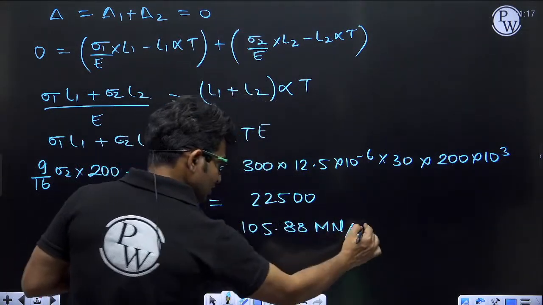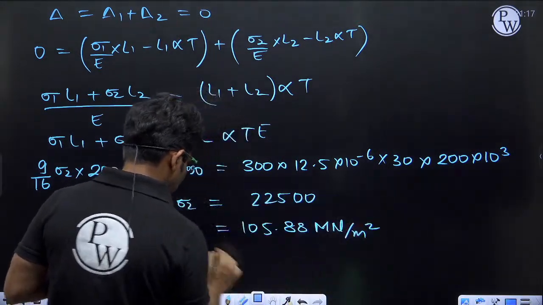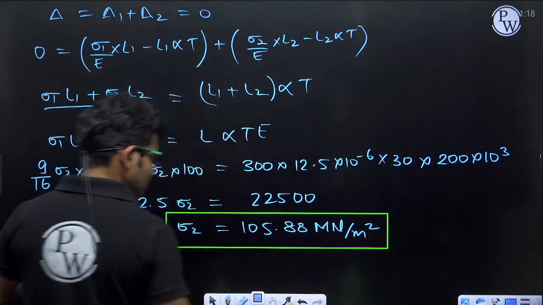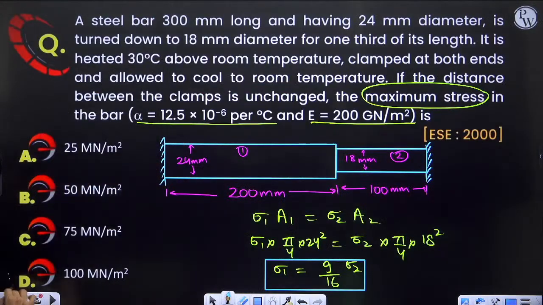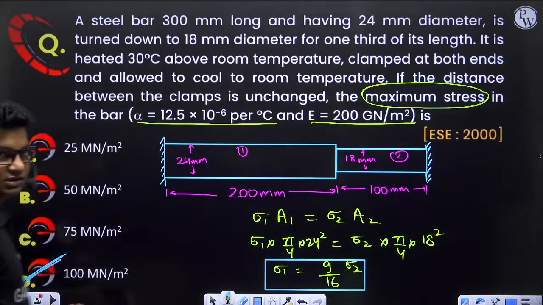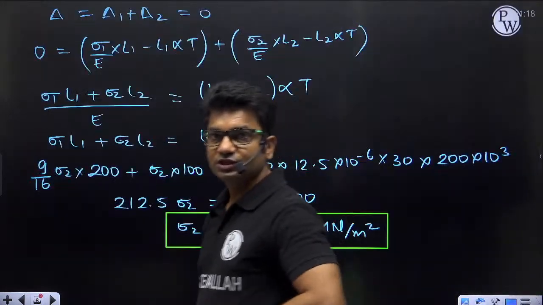This is the correct answer, and options are not matching exactly. We have to choose the nearest option. So the nearest option is option D, 100 mega Newton per meter square. So the correct answer will be option D. Clear? Let's move on to the next question.